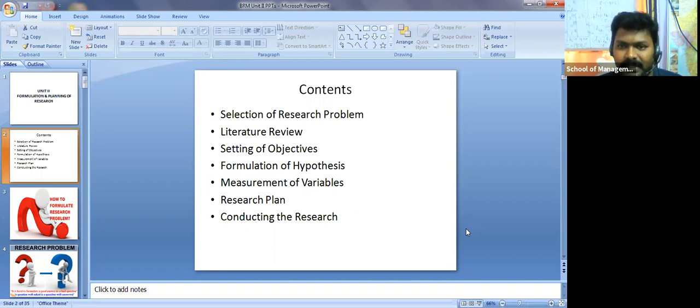As I said so many times in the previous classes, we have different types of measurement scales, right? Nominal, ordinal, interval, and ratio. So we'll discuss all those: what is nominal, what is ordinal, what is interval, and what is ratio.